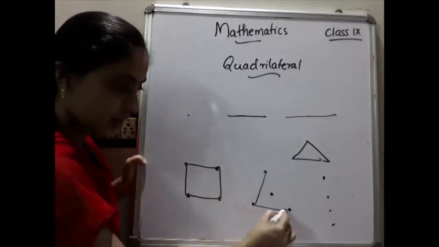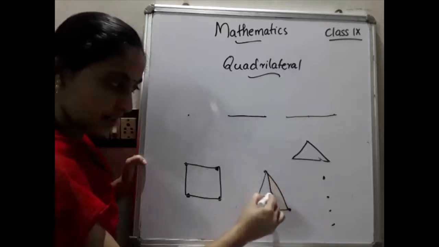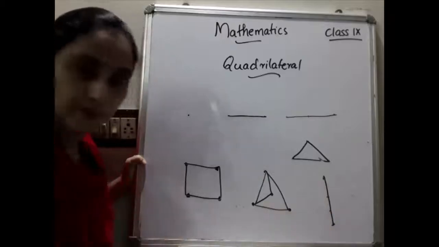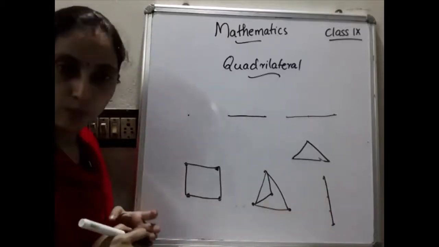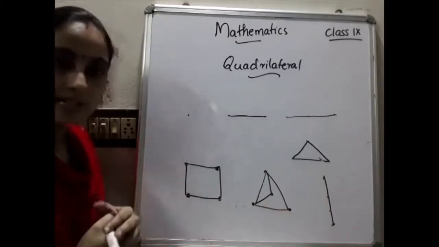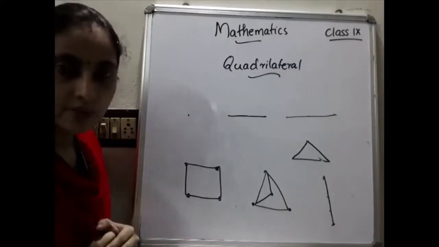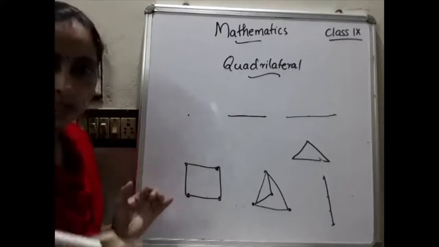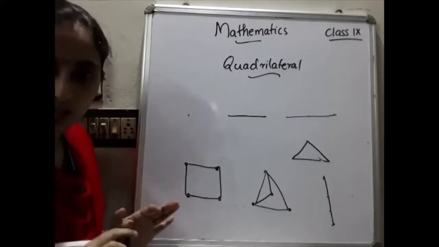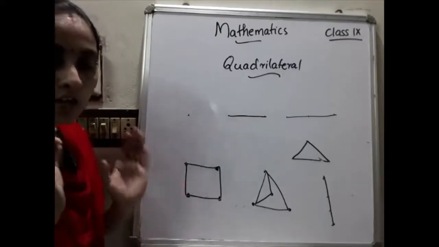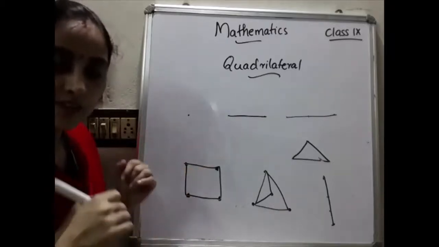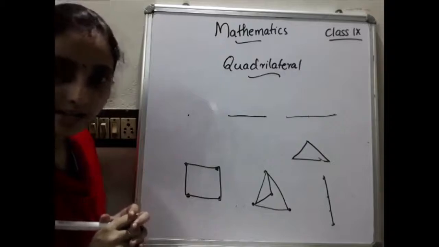Or we can make a triangle like this also, no problem. Or it can be a straight line. So whenever you get 4 points, we can make various types of figures. Out of these, the four-sided closed figure having 4 vertices, we can say that it is a quadrilateral.